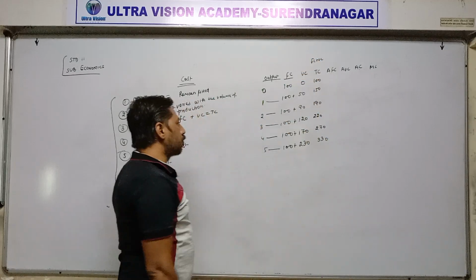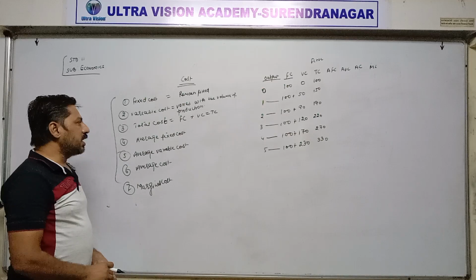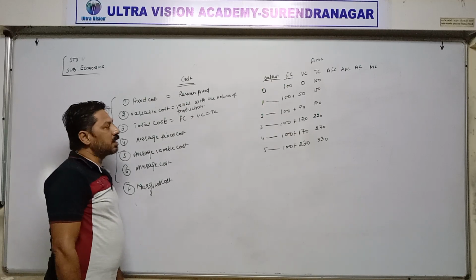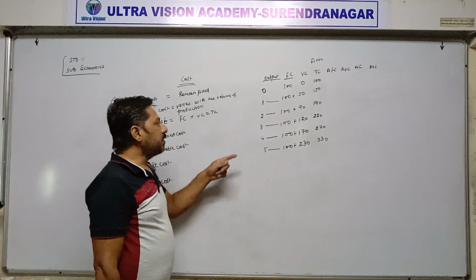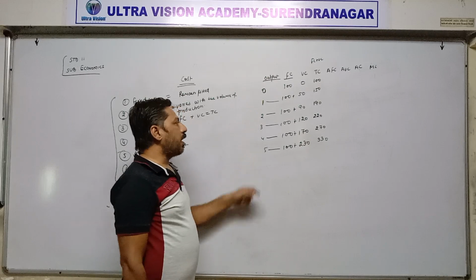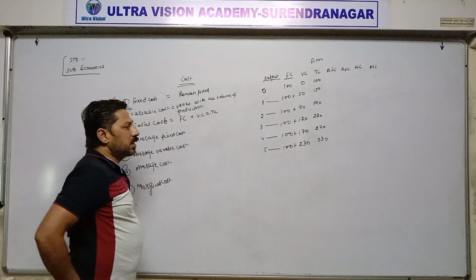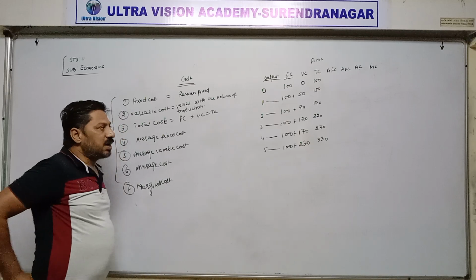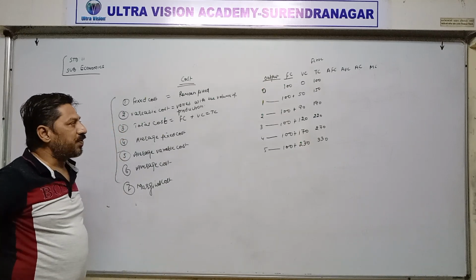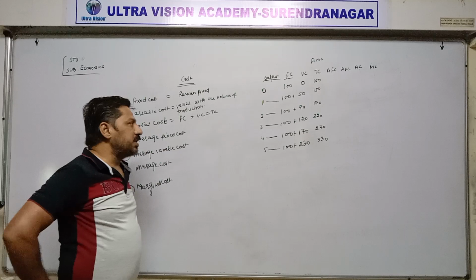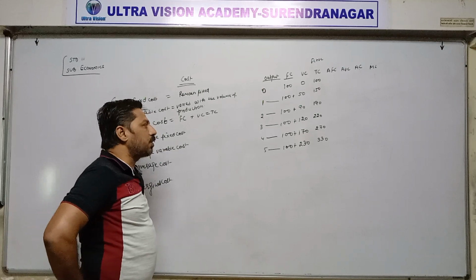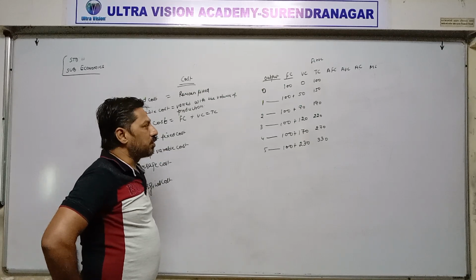So what is total cost? Once again, the total expense, total cost incurred on producing any level of output. Means with the level of output, whatever cost incurred on fixed factors and whatever cost incurred on variable factors, addition of these two means addition of fixed cost and variable cost becomes total cost.